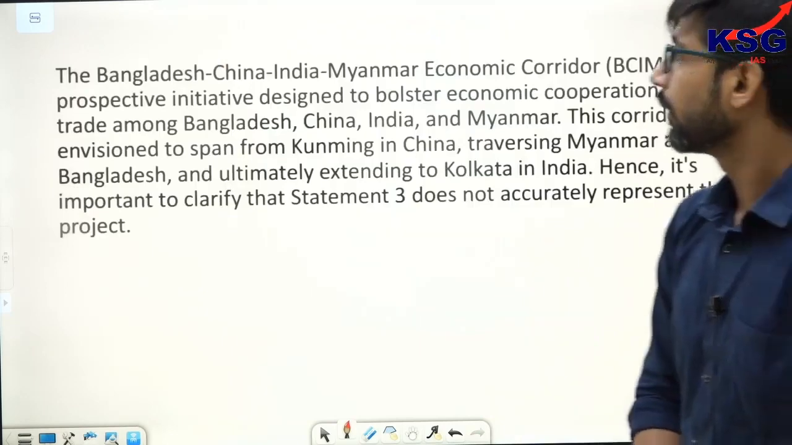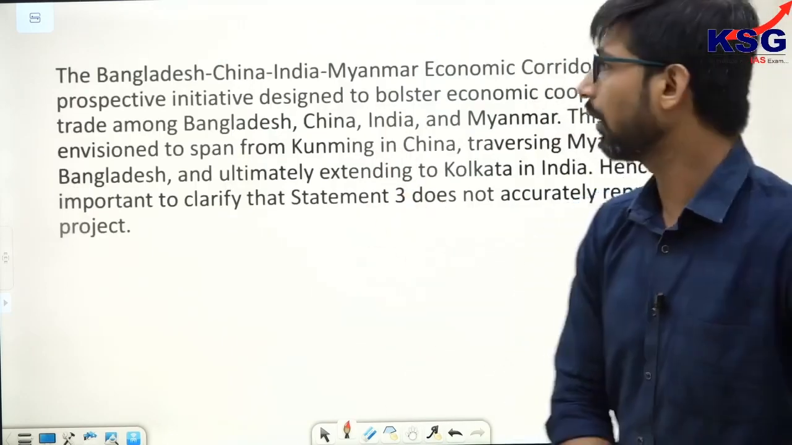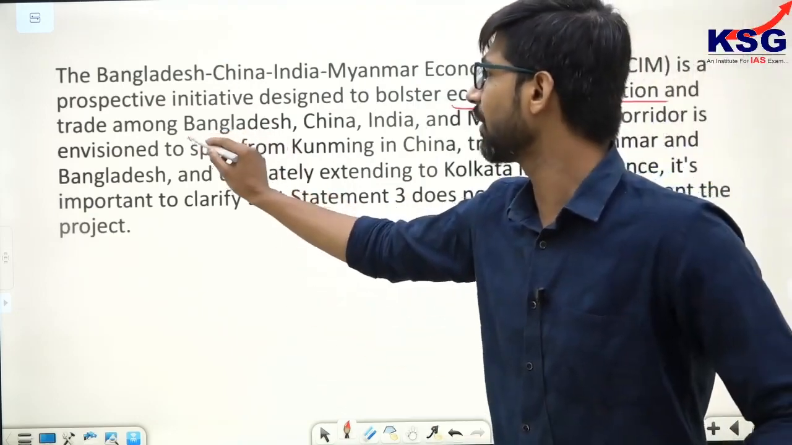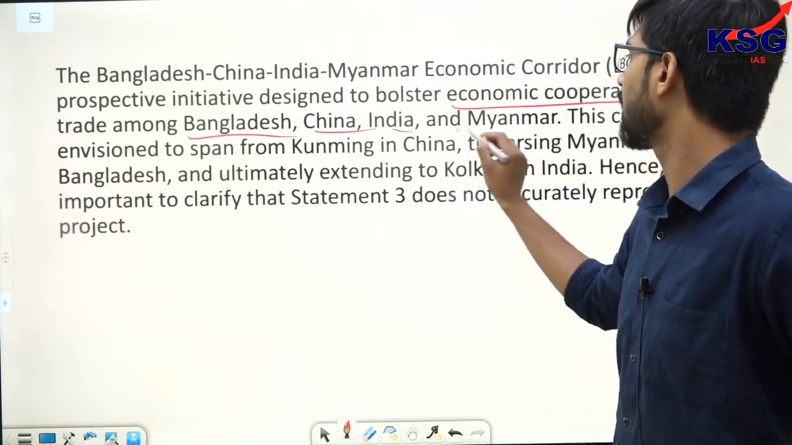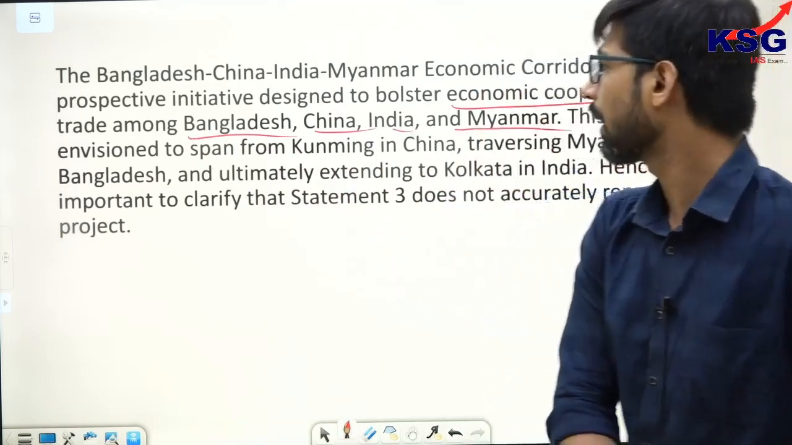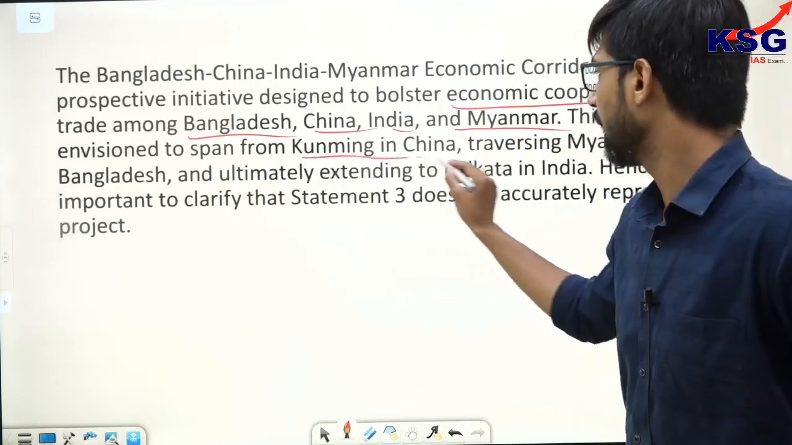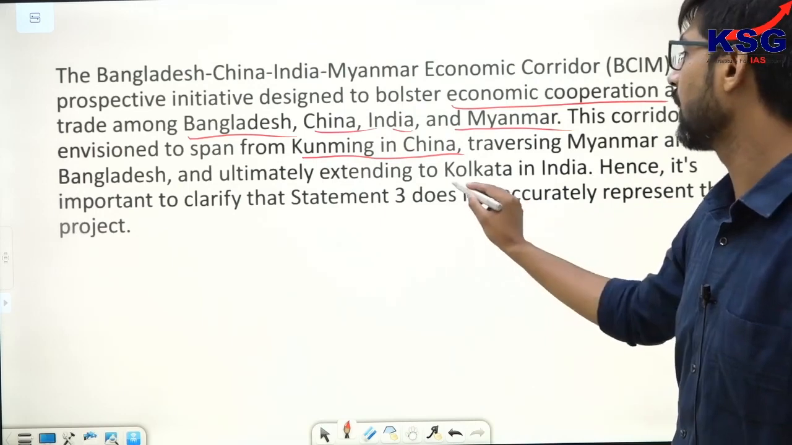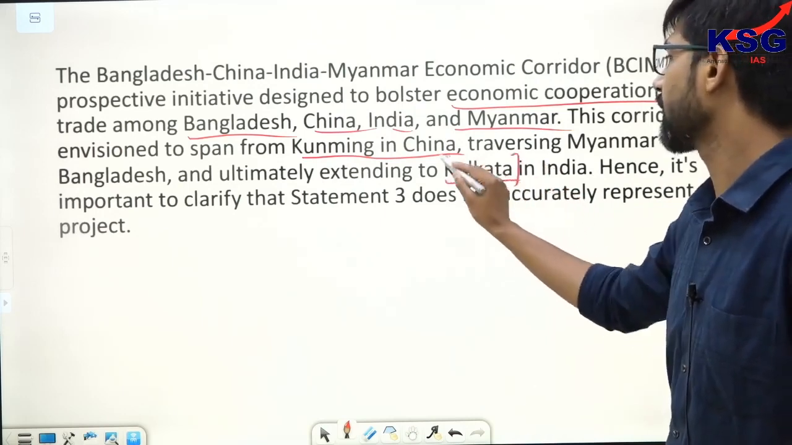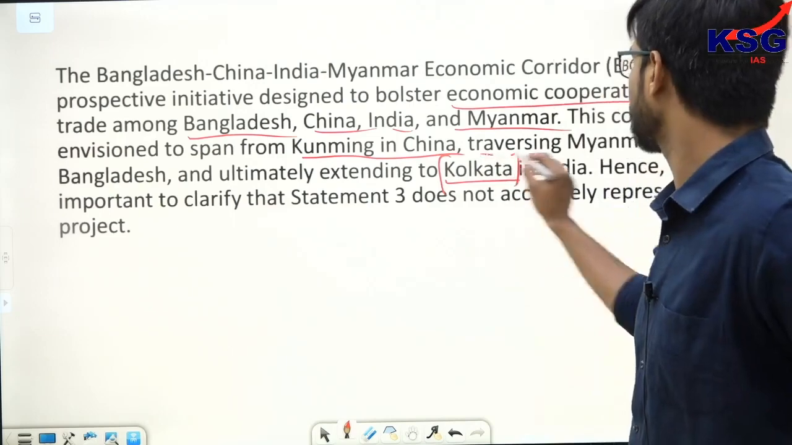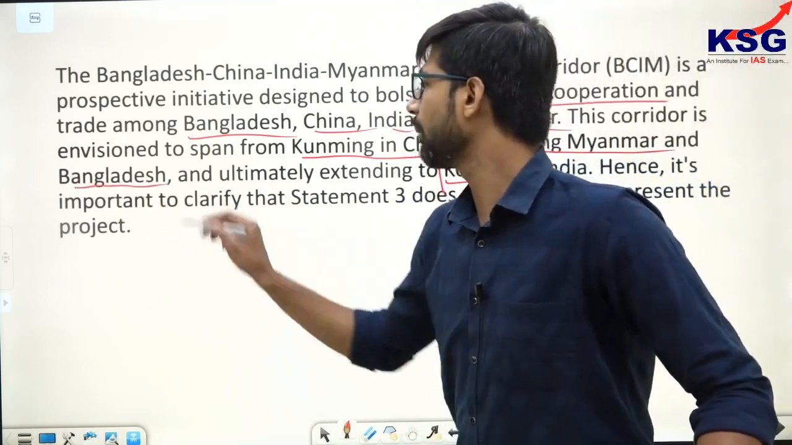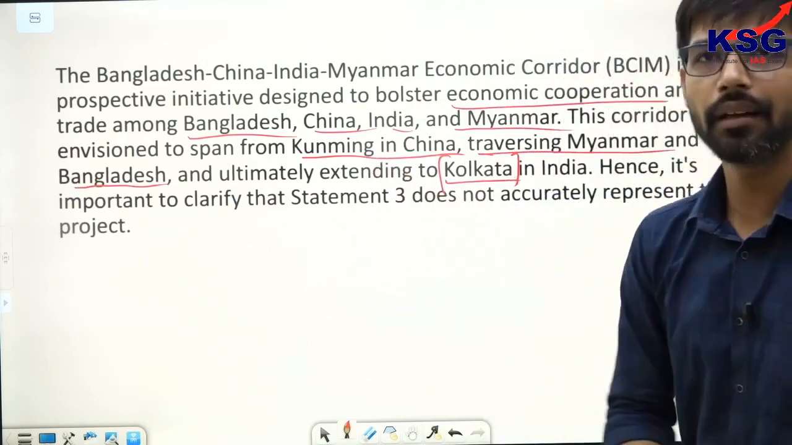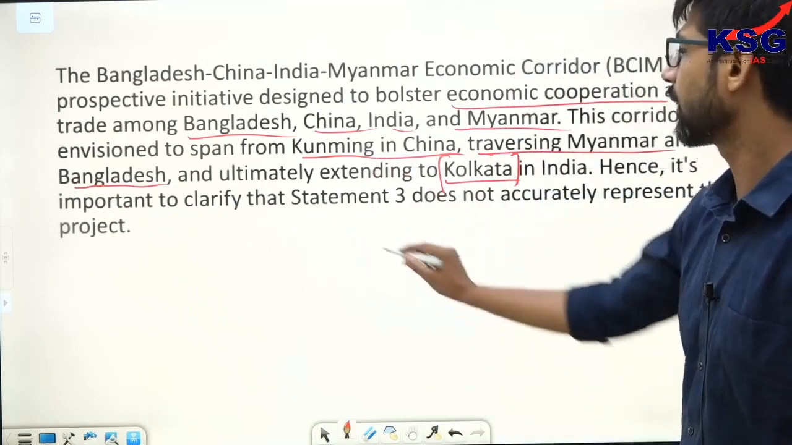Last statement, the Bangladesh, China, India, Myanmar economic connectivity corridor. This is a very important corridor to bolster economic cooperation and trade among the countries Bangladesh, China, India as well as Myanmar. 4 countries in total, BCIM. This is envisioned to span from Kunming in China. This is there in the statement, but it is not going to end in Varanasi, but rather in Kolkata, which is the capital of West Bengal in India. It is going to traverse through Myanmar and Bangladesh and finally culminate in Kolkata in India. That is why the third statement is incorrect, because it's written Varanasi there, but the correct answer is Kolkata. Hence, the third statement also is incorrect.